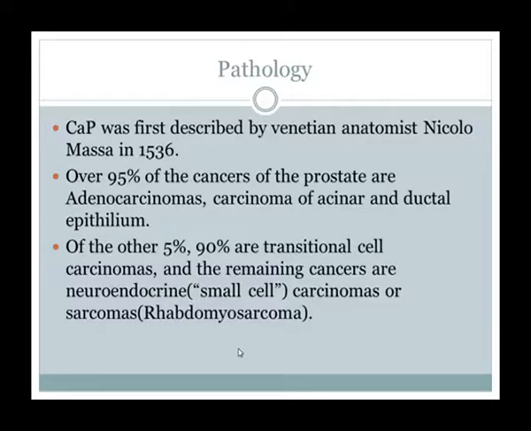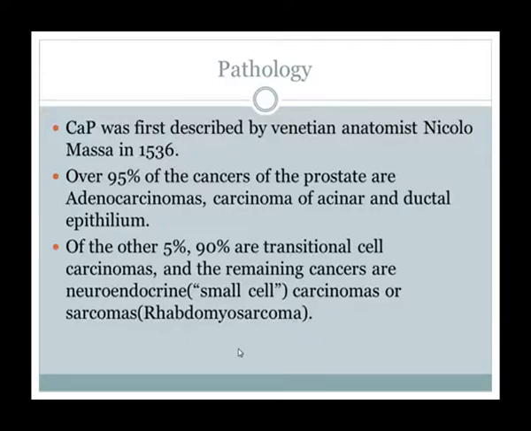Over 95% of the cancers of the prostate are adenocarcinoma, that is, carcinoma of the acinar or ductal epithelium. Of the other 5%, 90% are transitional cell carcinoma, which comes from the bladder, because the prostatic urethra has transitional cell epithelium.